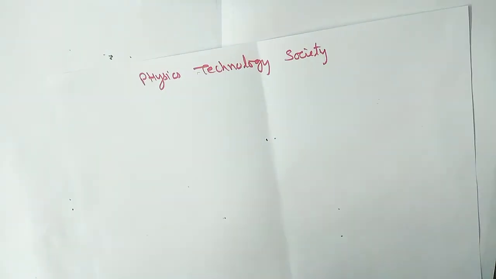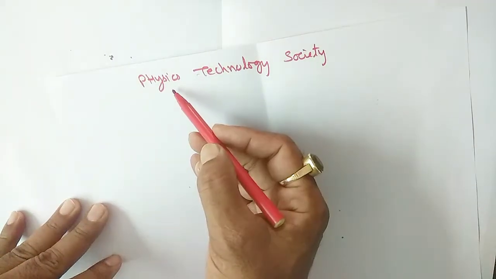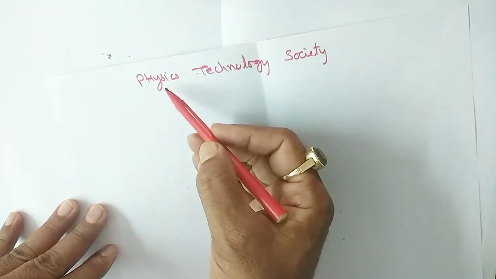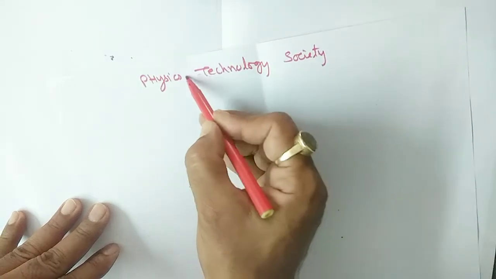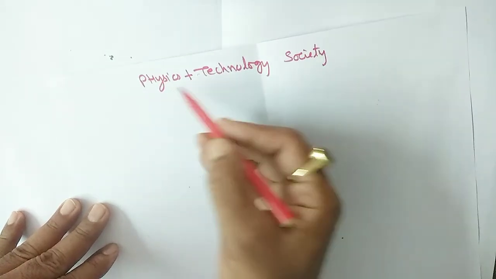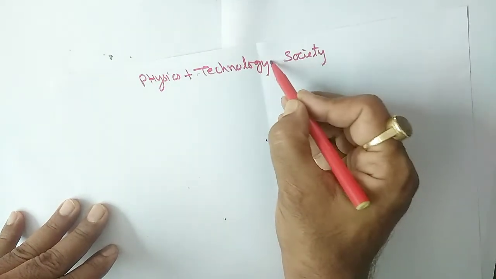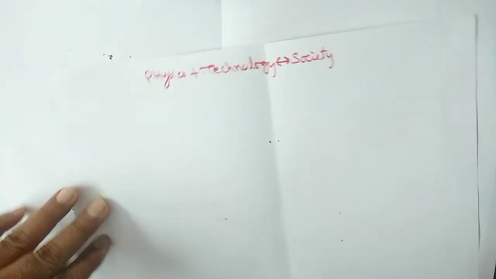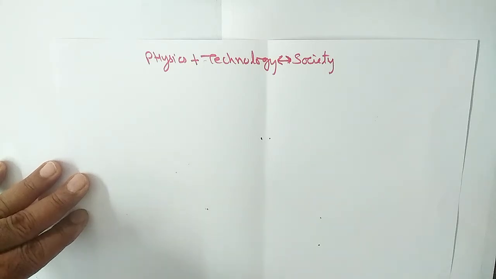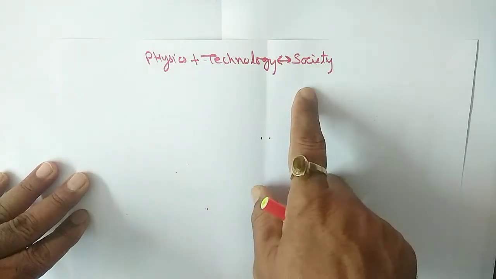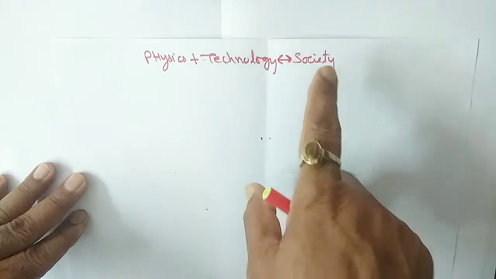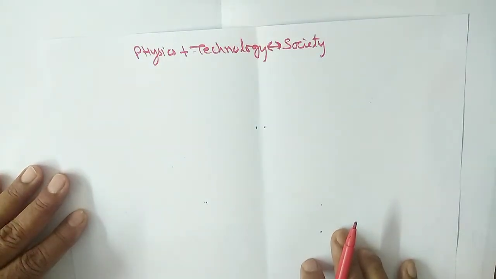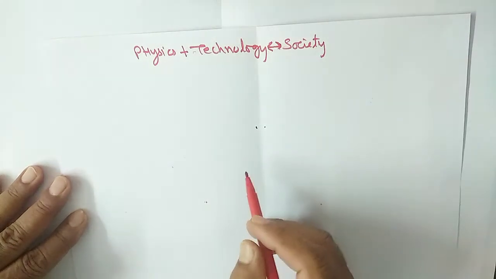In my personal view, physics is everything, but when we add physics with technology, then it gives too much to society. So why are the scientists doing the research? Only for the benefit of society. See the example.